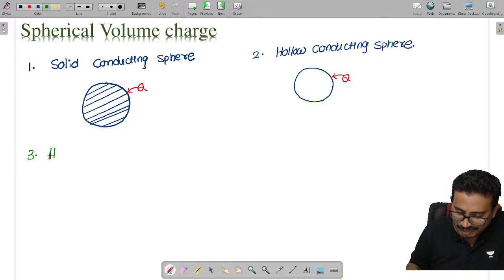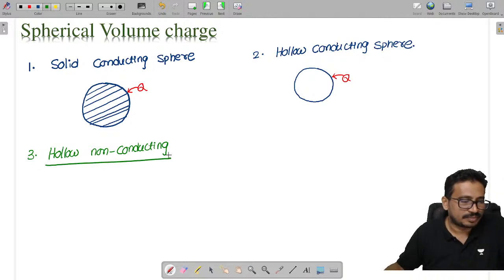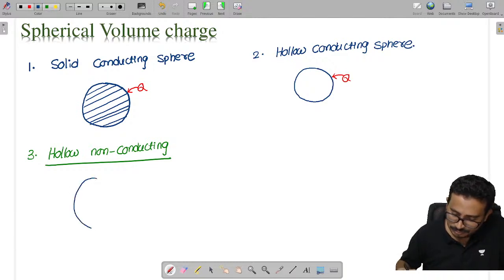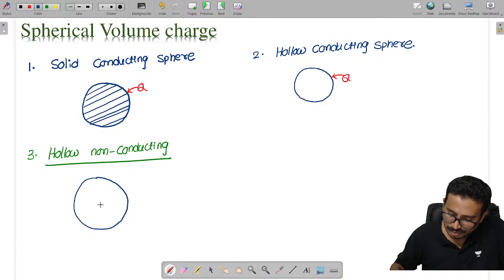Now let us consider the third case. This is a hollow non-conducting sphere, and let us say this is its radius.